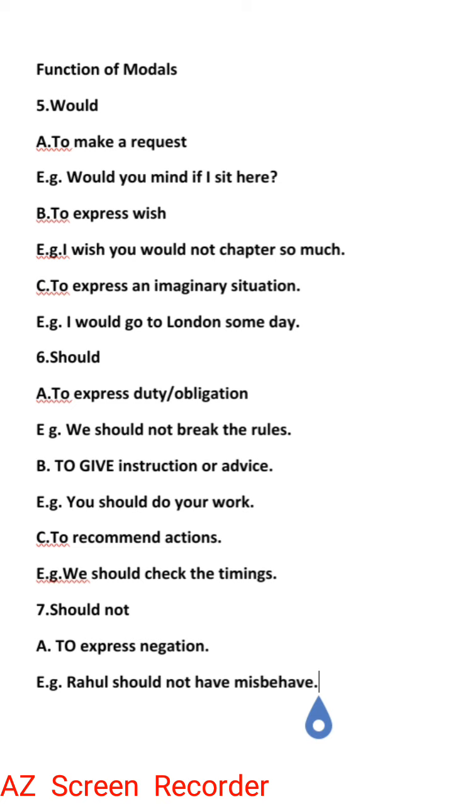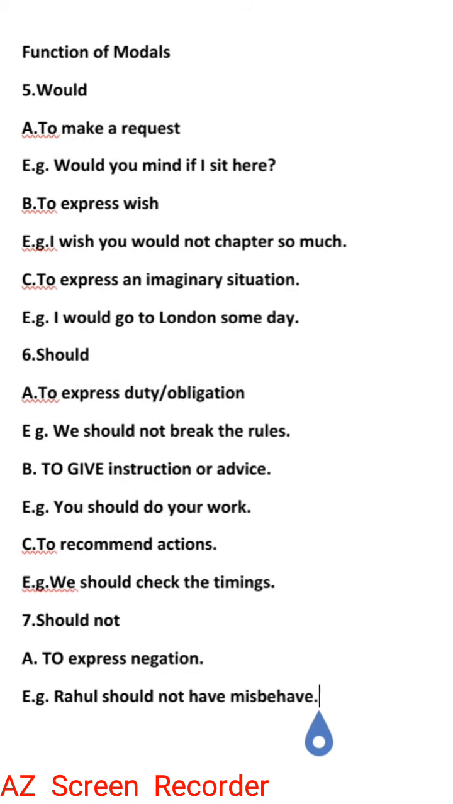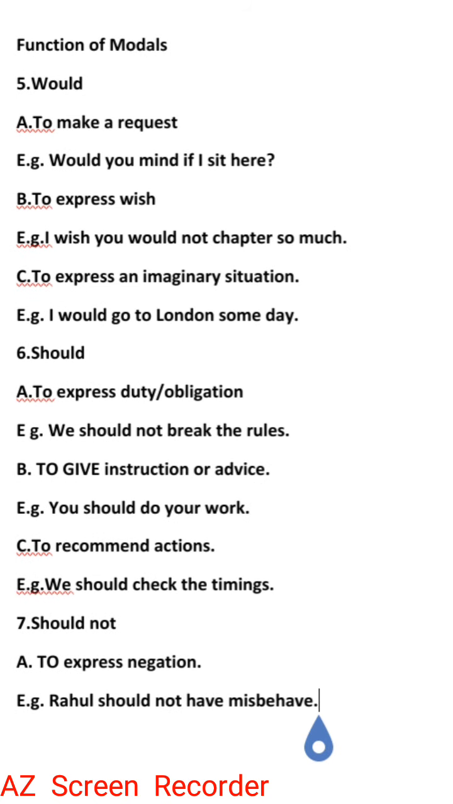Second one is to express a wish. Someone wishes something, someone desires something. In order to show that wish also, would can be used. For example, I wish you would not chatter so much. Here it's not chapter, it's chatter. Please rectify it, it's chatter. So he wishes that it would have been better if that person would not have chattered or spoken so much. He is so talkative. So that is a wish.